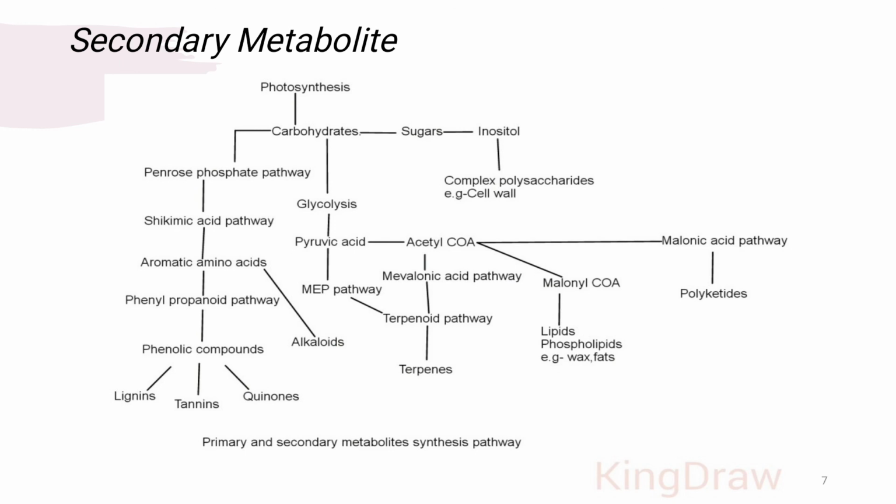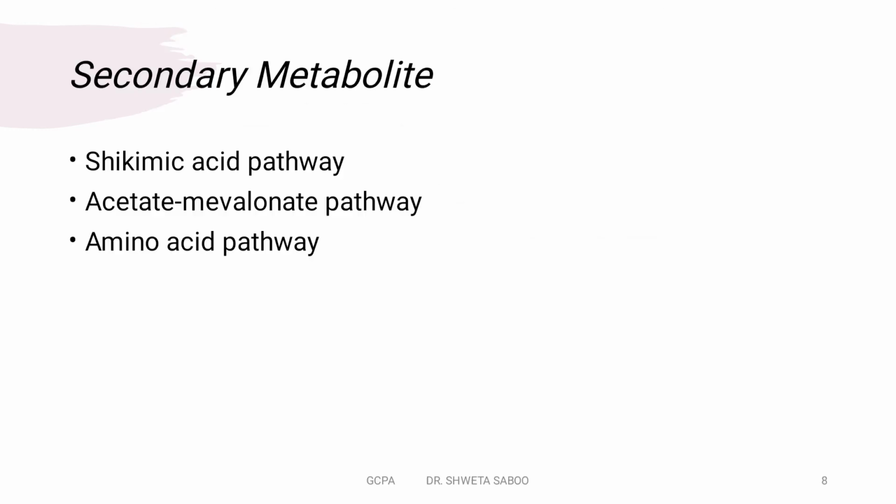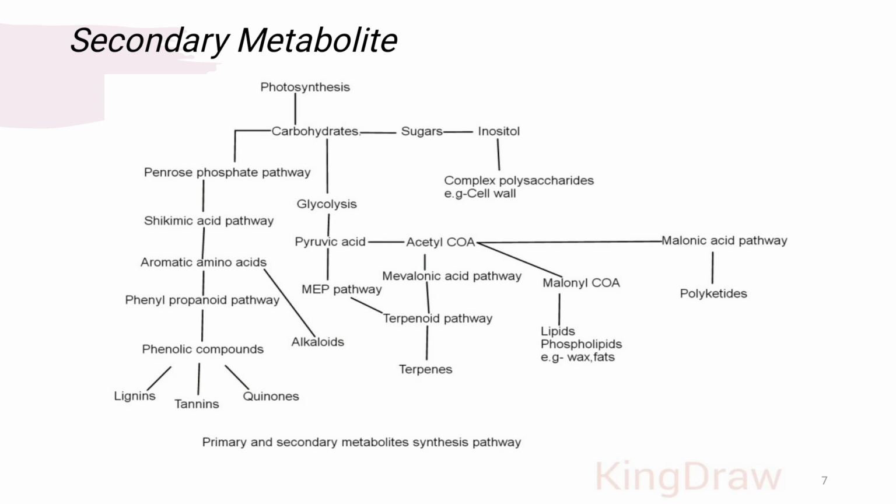Then carbohydrate undergoes two basic pathways, one for 6 carbon sugar and another for 5 carbon sugar. The 6 carbon sugar goes through glycolysis, from which pyruvic acid is converted to acetyl CoA.